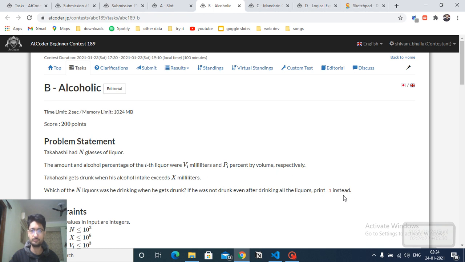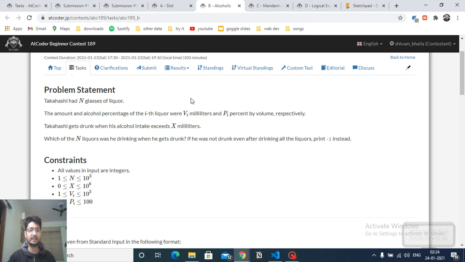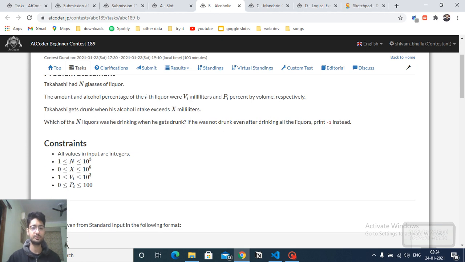And if he drinks all the drinks and still doesn't get drunk, then the answer is -1. The problem is simple, but if you try to solve it using division, you have Vi ml of liquid, and for every liquid you can find out how many ml of alcohol is in it. If some liquid is, let's assume, 57 ml and has 23% alcohol, this calculation can give decimal points. It is very difficult to add them up, because you can lose some precision, and then it can get a little bit messy.